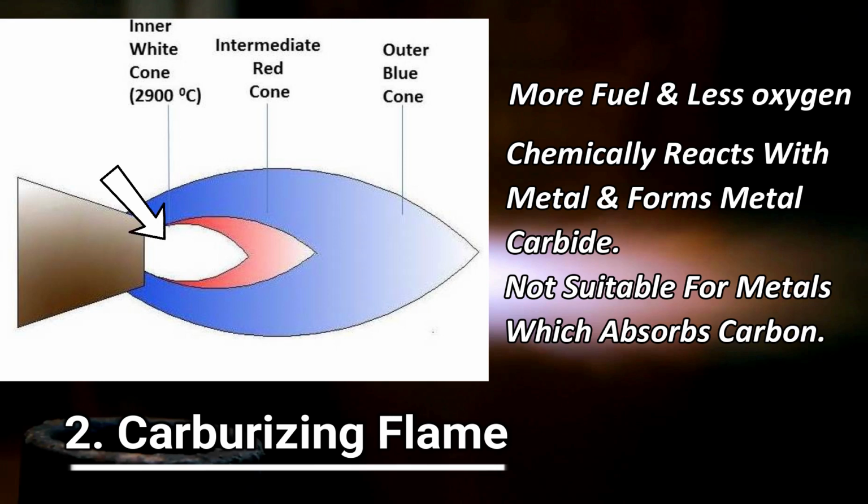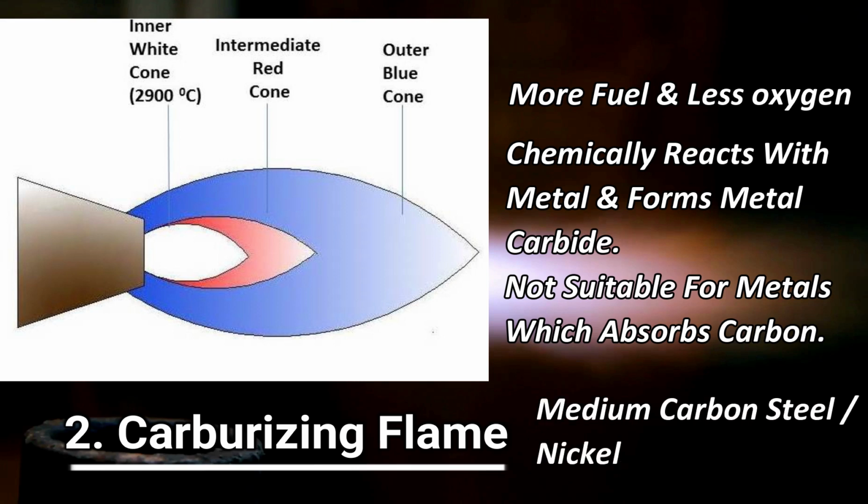This flame has three regions. The inner zone is white in color, the intermediate zone is red in color, and the outer cone is blue in color. The inner cone temperature is about 2900 degrees centigrade. This flame is used to weld medium carbon steel, nickel, etc.